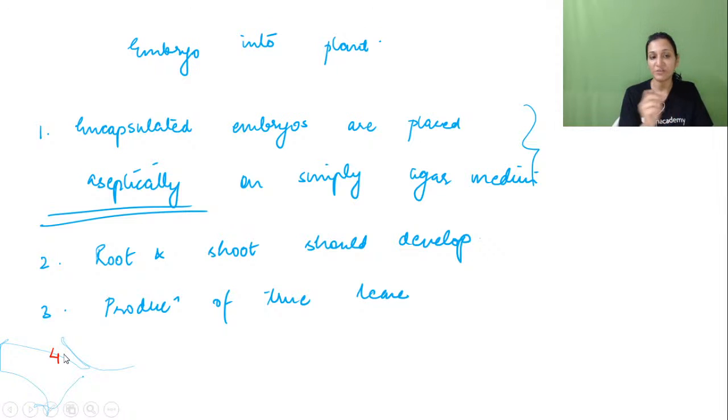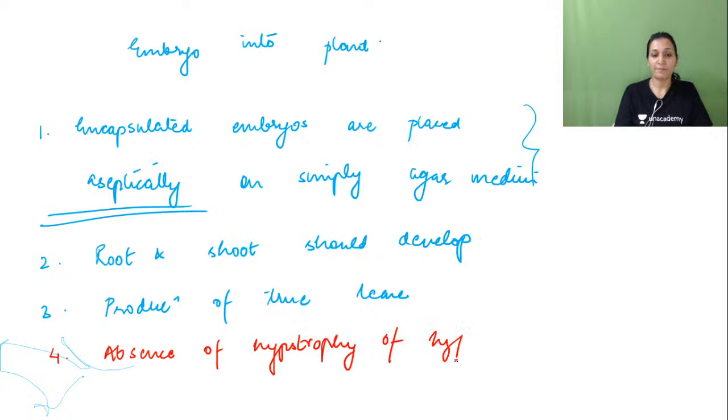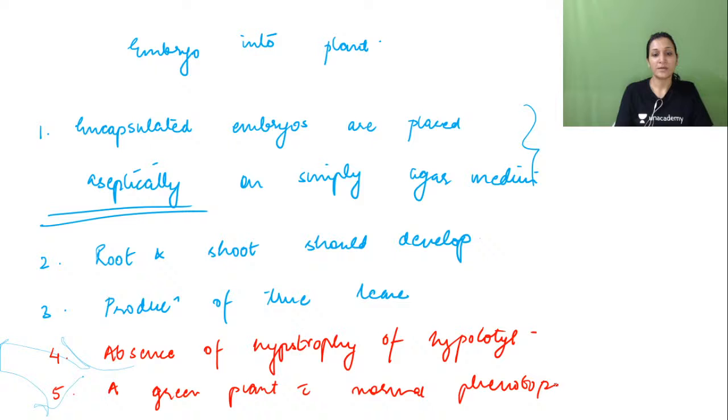rooting and shooting of our plant which grows in the soil, that is hypotrophy of hypocotyl. That will be absent in this case. So absence of hypotrophy of hypocotyl. This will be absent in this case, and a green plant with normal phenotype will be obtained, right? So this is the thing.